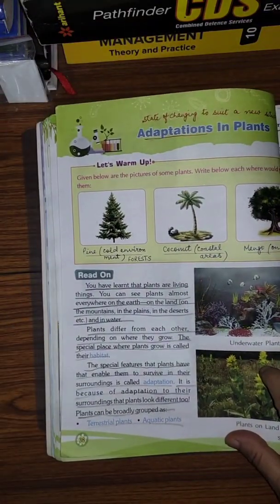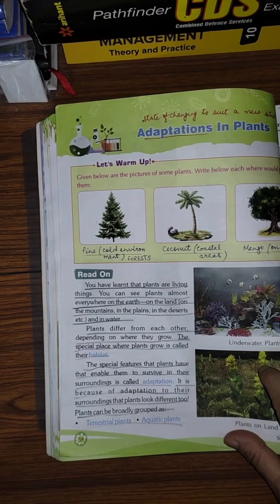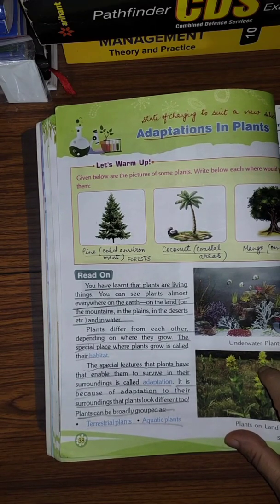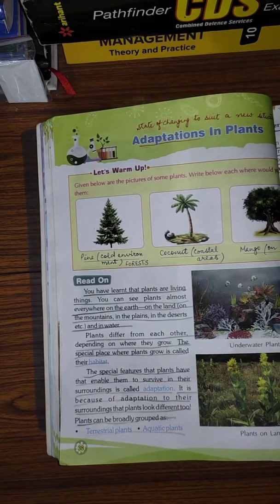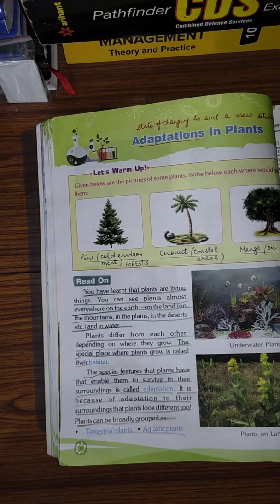Okay, children, there are many kinds of plants. Different plants and animals live in different surroundings. The surroundings where an organism lives is called its habitat. Characteristics of the plants vary depending upon their respective habitats.